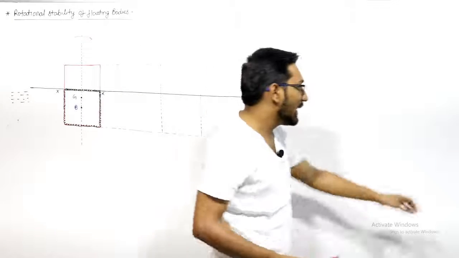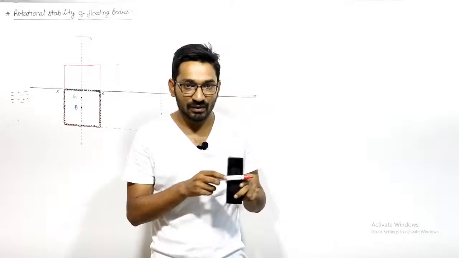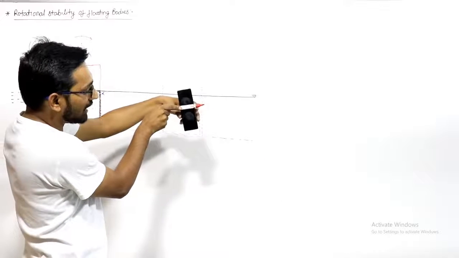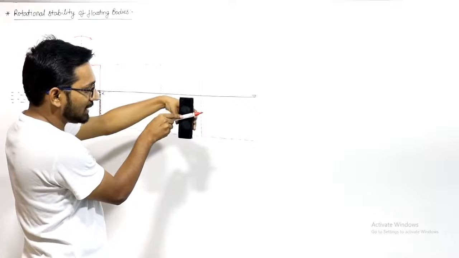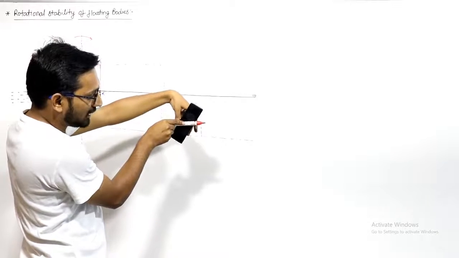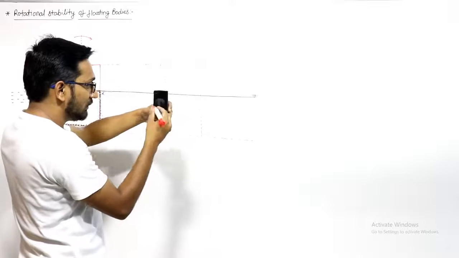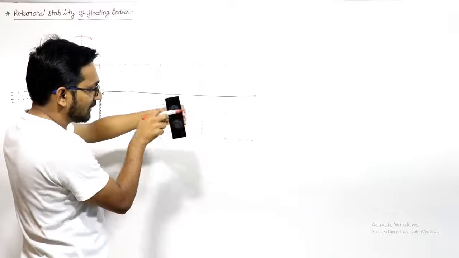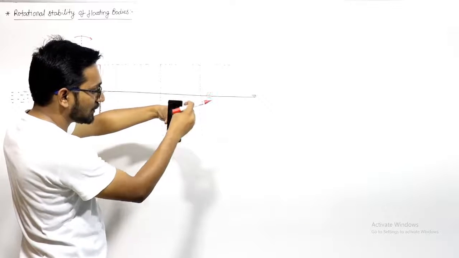Let us say this is the body. This is the fluid surface. Below this marker, the lengths are 5, and above the marker, the lengths are 5. If I tilt this body like this, you can see, this length is going inside the water.